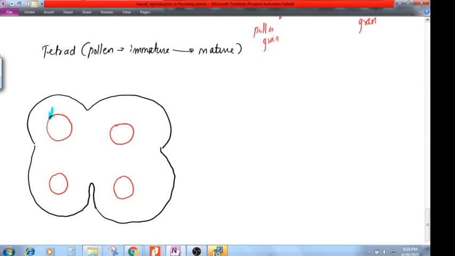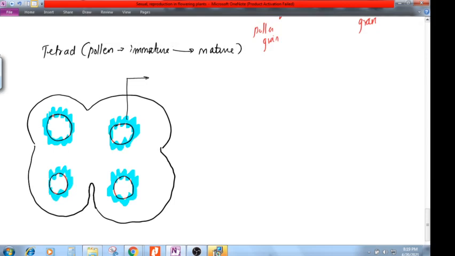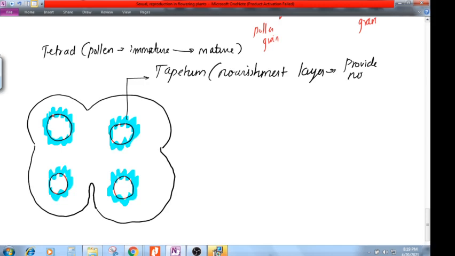So for that, over the pollen grains, I'm going to have a layer called the tapetum. It is going to act as a nourishment layer. Nourish means nutrition. It is going to provide nutrition to the pollen grain.